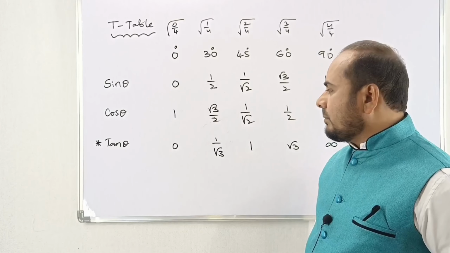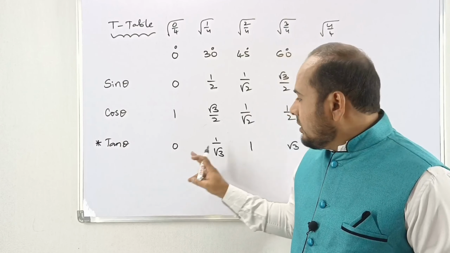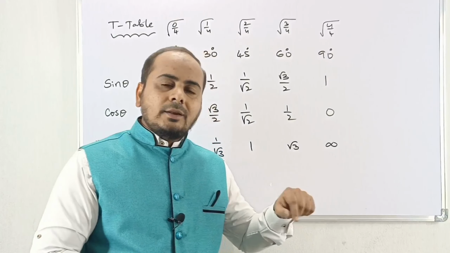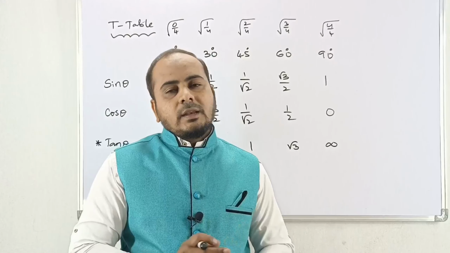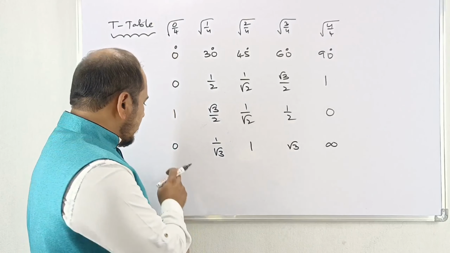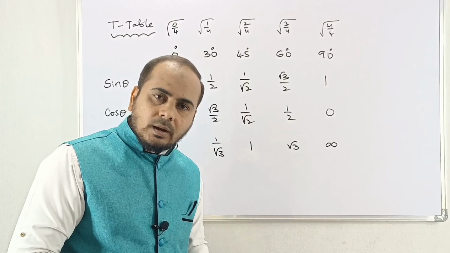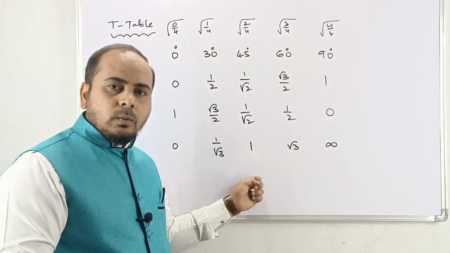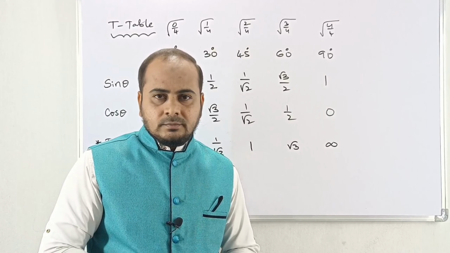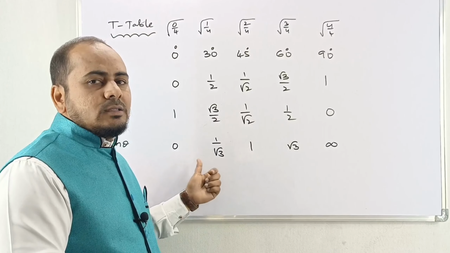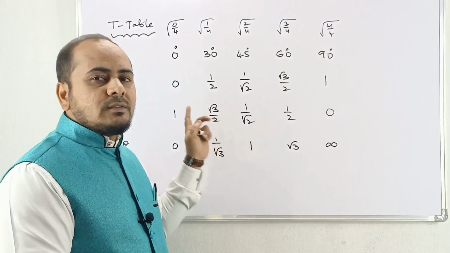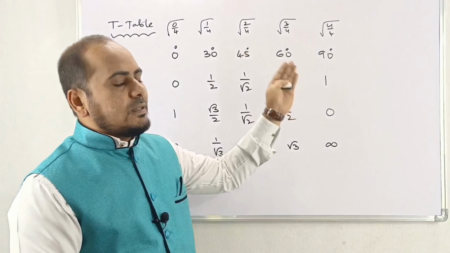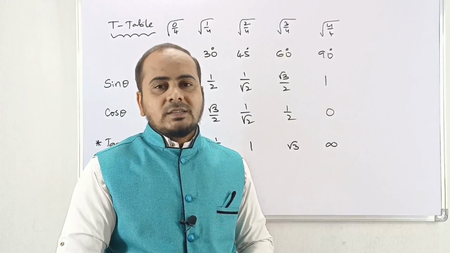So in what way do we have to remember? See, 0, 1 by root 3, these two you remember. How to remember? 0, 1 by root 3, and then numerator 1, denominator root 3, and then infinity. That's it, my dear. Observe here once again: 0, 1 by root 3, 1, root 3, infinity. Once again, 0, 1 by root 3, 1, root 3, undefined. And what is the range of tan theta? 0 to infinity. What is the range of sin theta here? 0 to 1, only in this case. Again we have 180, 360 and 720. Those we shall discuss later, my dear.